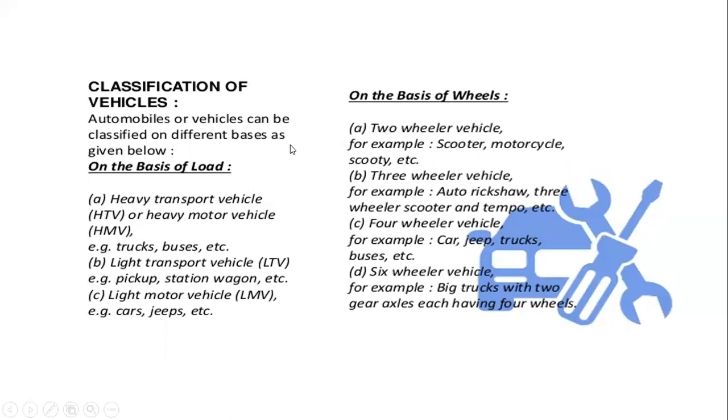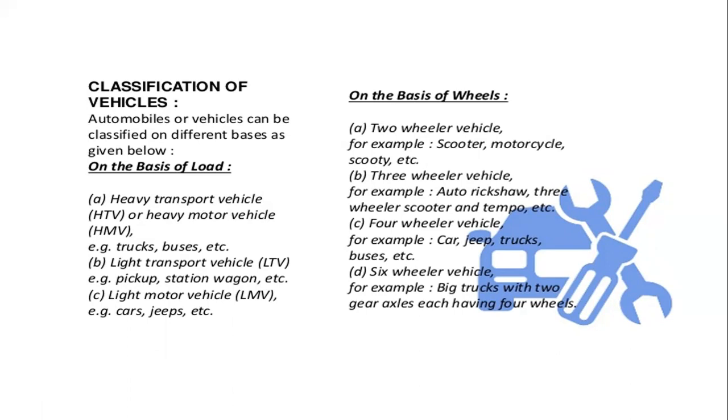Now we will see the classification of automobile vehicles. The automobile vehicle can be classified on various bases. Some of the bases are shown here. On the basis of load, it is divided into three parts: heavy transport vehicle, light transport vehicle, and light motor vehicle.